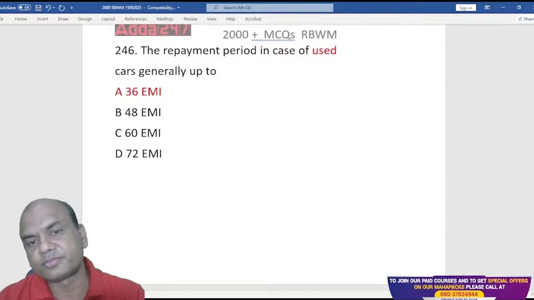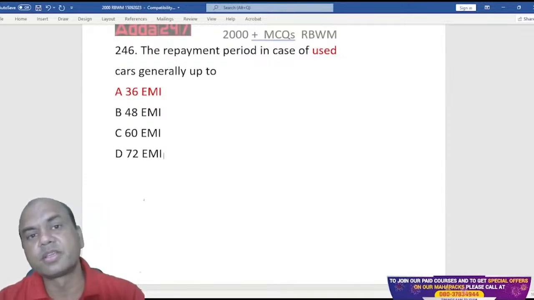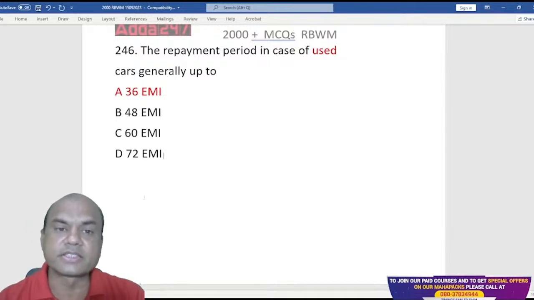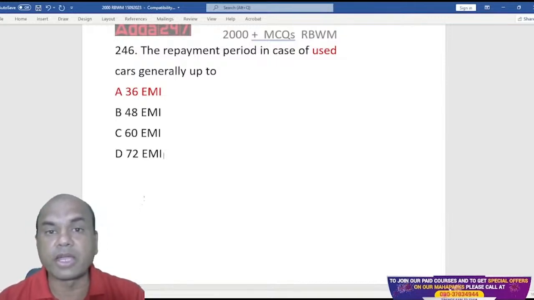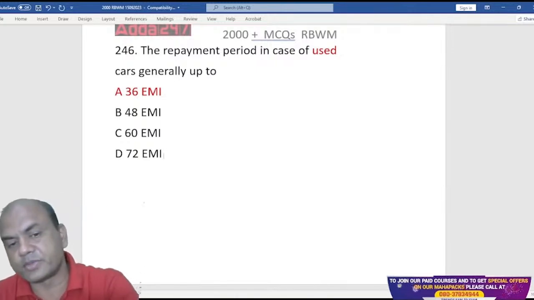Yes, everyone? Two-wheeler, scooter, bikes. Okay, it is 3 years, correct? 36 EMI. Scooter, bike, two-wheeler, anything, it is 3 years. Okay, 36 EMI. Next one.